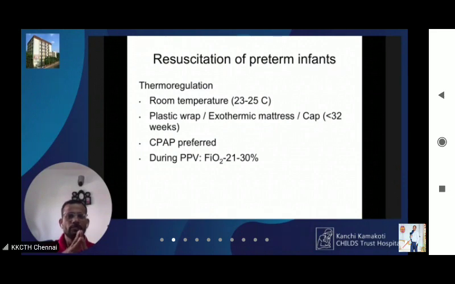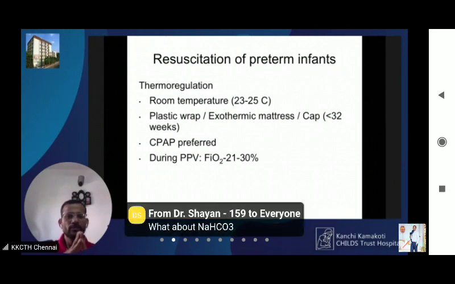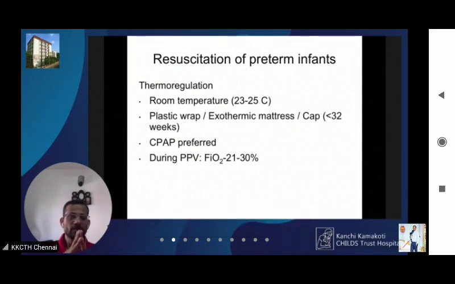During PPV, you have to remember that FiO2 should be between 21 and 30% in all babies less than 35 weeks of gestation. Above 35 weeks, you will start with room air. Okay, so this is important. You will not start resuscitation with 100% oxygen in any baby when you are starting PPV. Above 35 weeks, room air. Below 35 weeks, 21 to 30%. When the baby needs chest compression, only then will you switch to 100% oxygen.